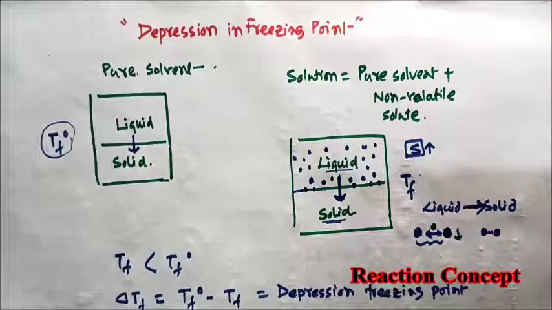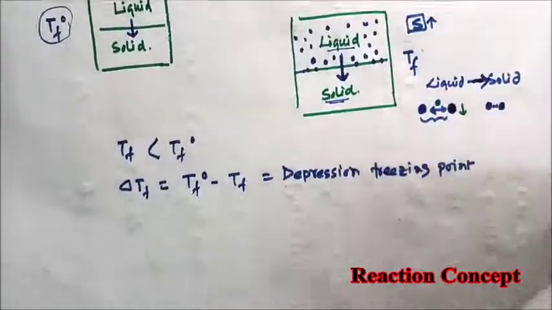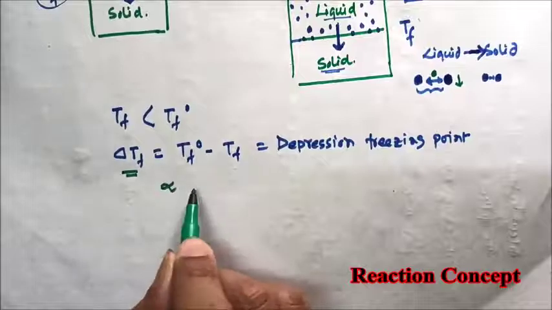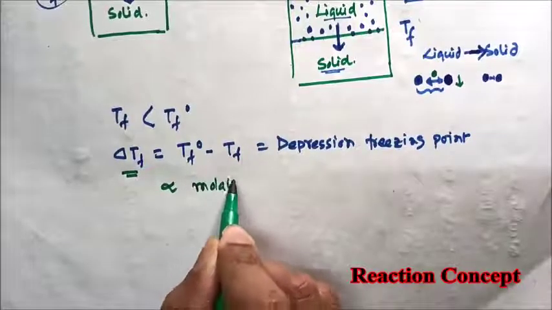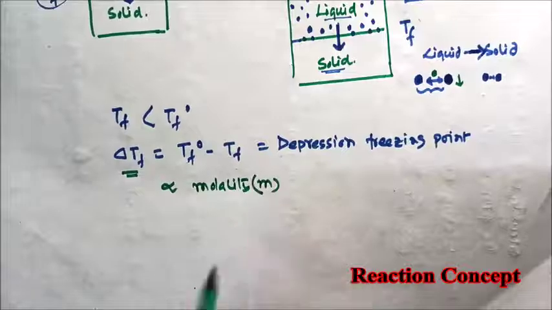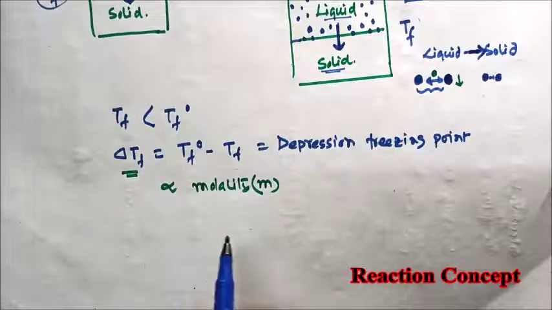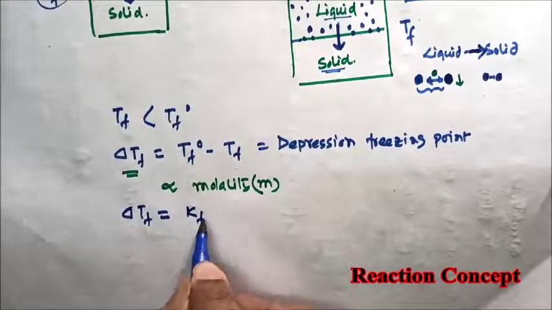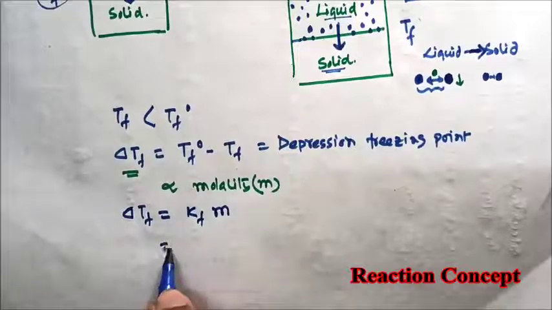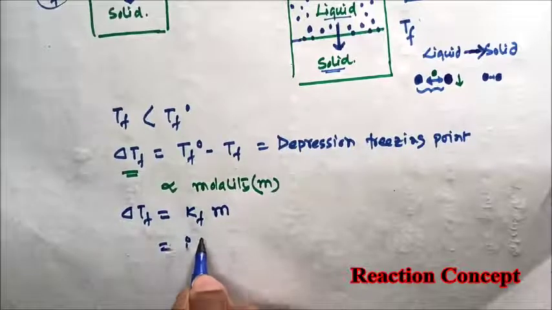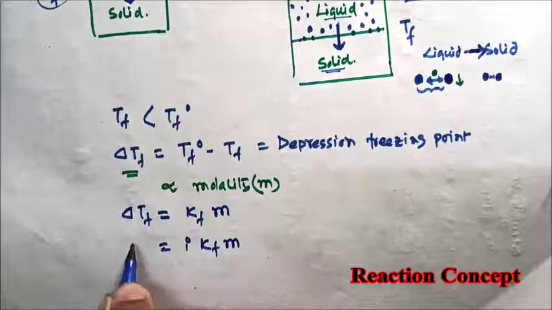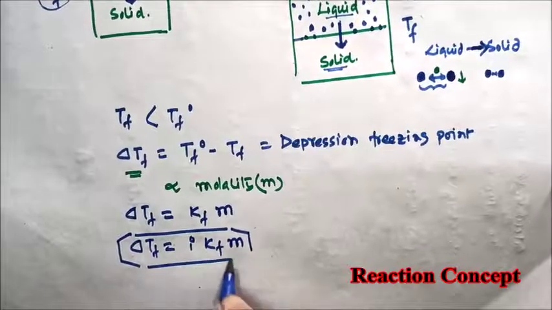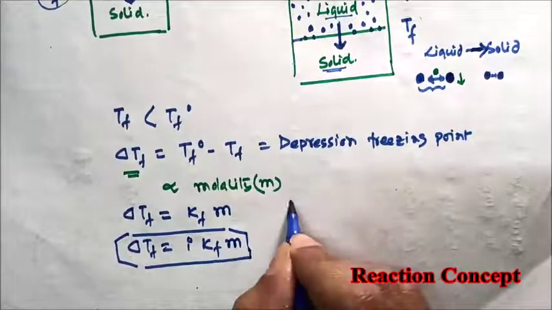Okay, so this depression in freezing point is generally proportional to the molality of the solution. Okay, and del Tf will be equal to Kf into m. We also have to introduce the i factor, so del Tf equals i into Kf into m. So this is the formula for depression of freezing point. Here, i is the Van 't Hoff factor.